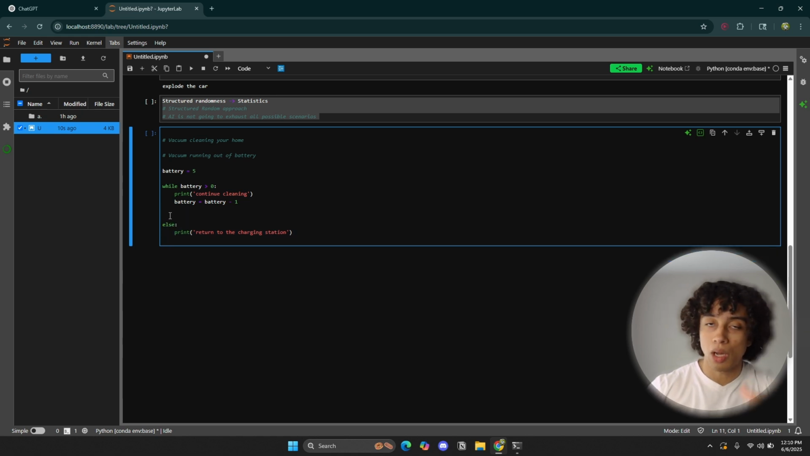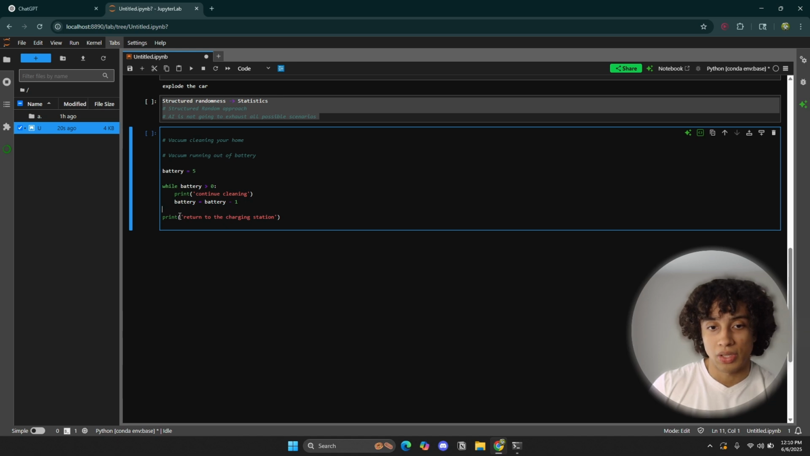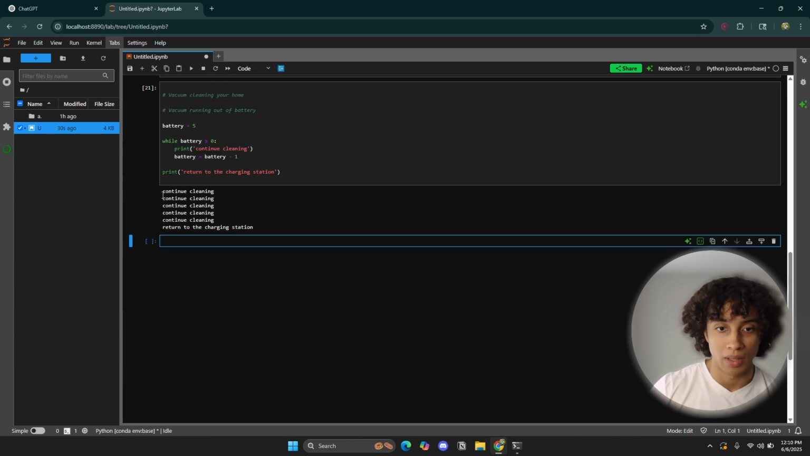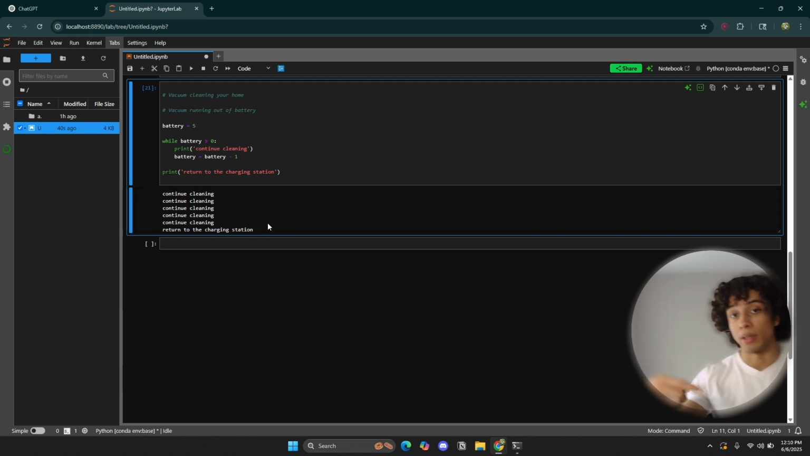So because it's automatically going to continue whatever comes next, we don't have to define the else statement here if we don't want to. It's very redundant. So I could just simply say print return to the charging station. So let's try this out. There we go. So continue cleaning, continue cleaning, continue cleaning, continue cleaning, continue cleaning. Oh, battery is now at 0. Let's return to the charging station. That is the essence of the while loop.